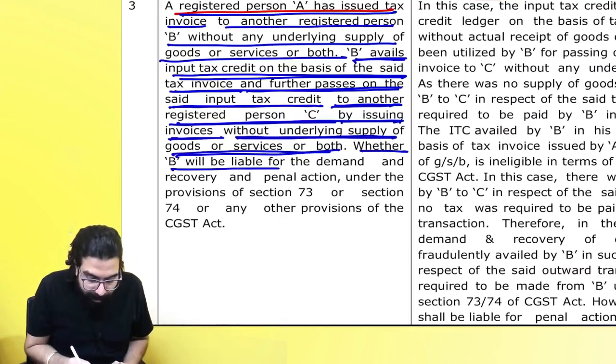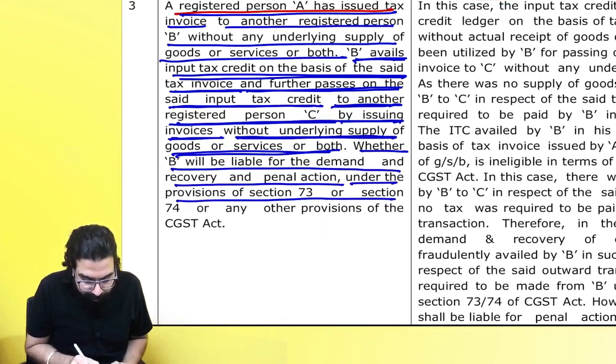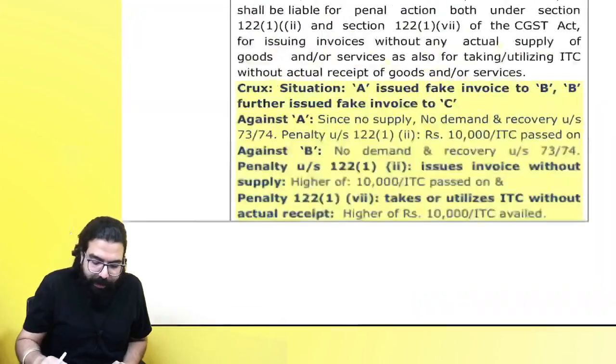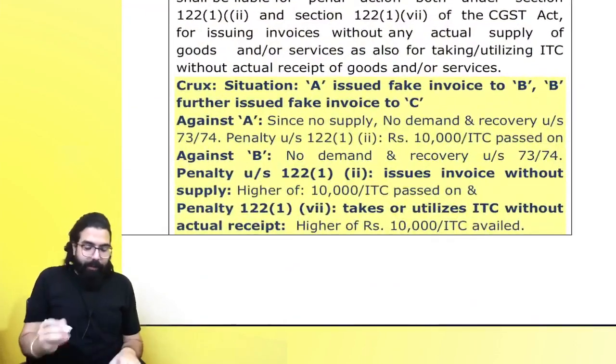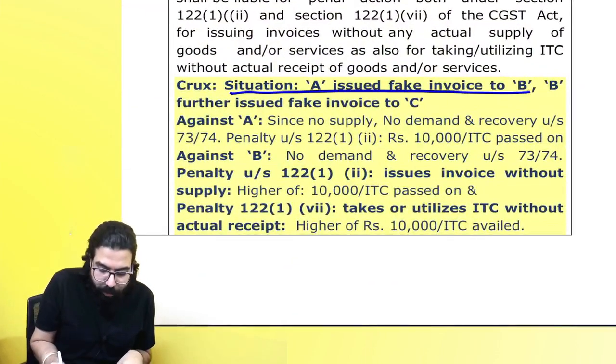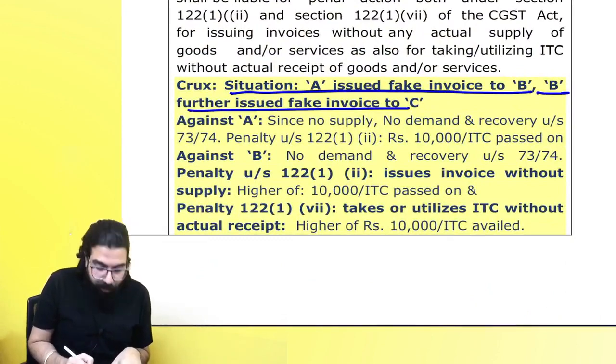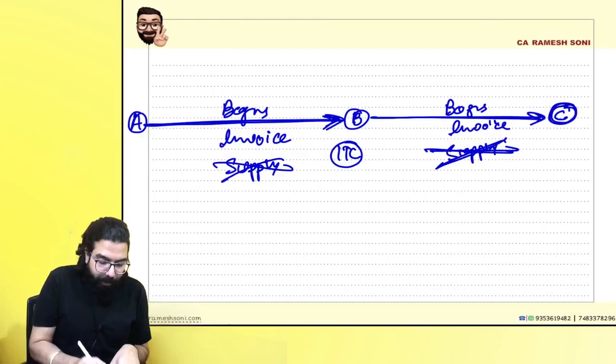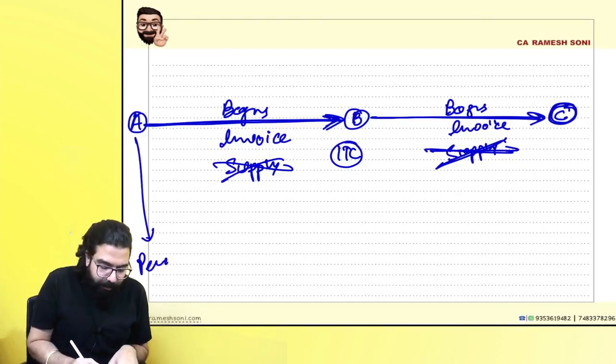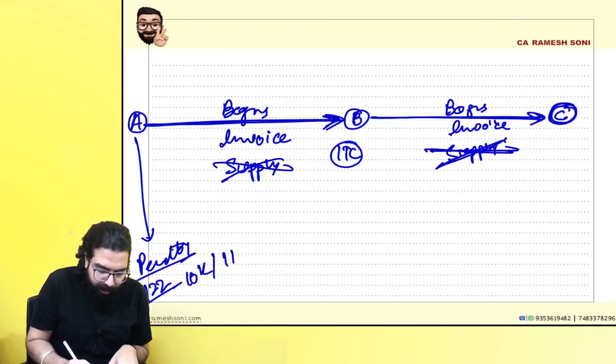Whether B will be liable for demand and recovery and penal action under section 73 or 74 or any other provision of the CGST Act. What is the situation? A issues a bogus invoice, fake invoice to B, and B further issues a fake invoice to C. Against A, what will happen, everyone? Penalty will come under section 122, which we have already known, 10,000 or the ITC passed on.